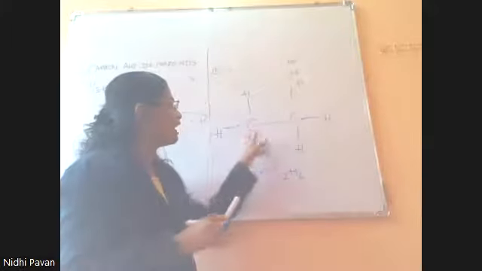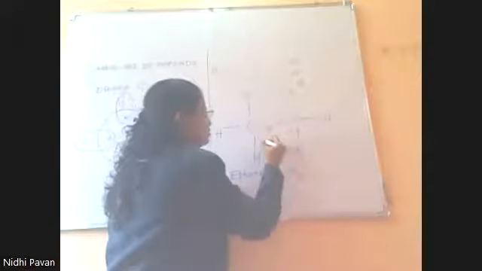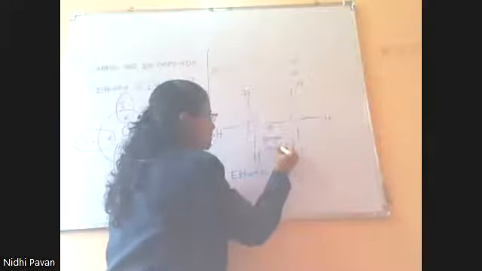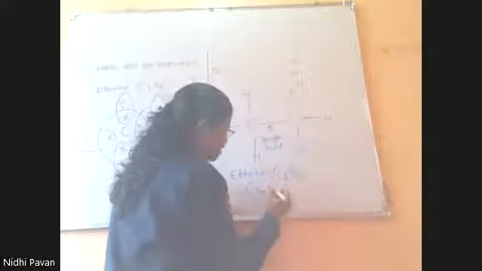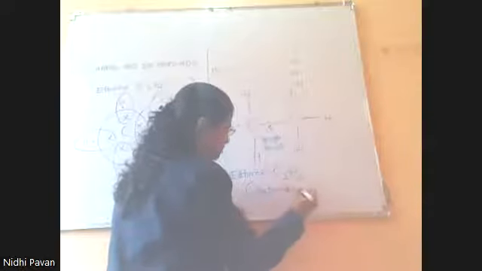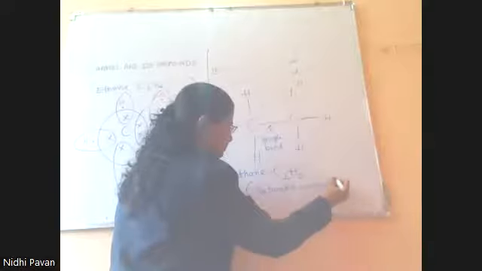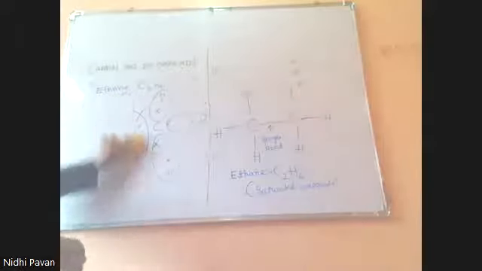So here, carbon and carbon are linked by a single bond. When carbon and carbon atoms are linked by a single bond, such compounds are called saturated compounds. Saturated compounds.